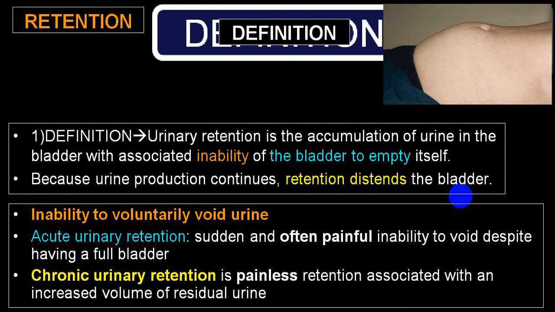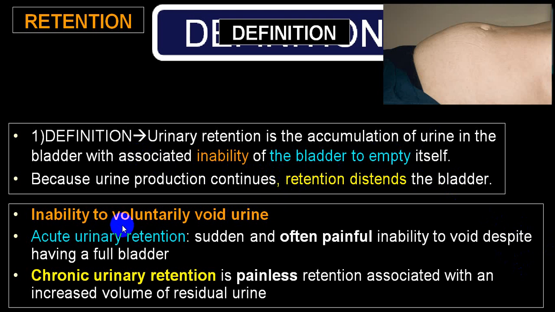Now, a few things you have to always differentiate. One is retention. Urinary retention is accumulation of urine in the bladder with associated inability to empty the bladder, and this will give rise to distension of the bladder.